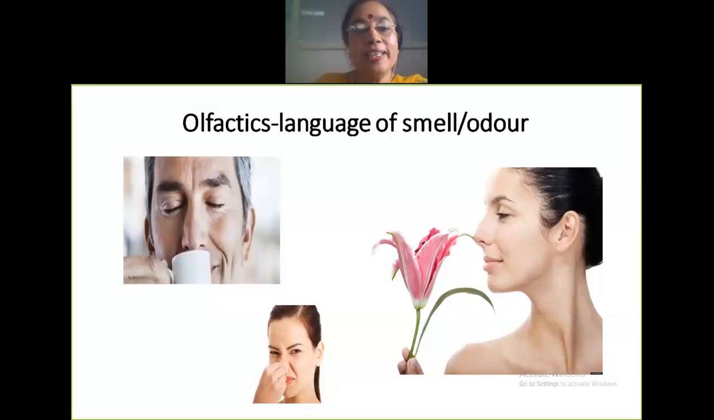Okay, so can you at least describe the pictures that are there on the slide? Smelling probably coffee, a heavenly smell, then a bad odor, and then this girl is smelling the lily, enjoying the fragrance. But look at the facial expressions. The first one shows tranquility, probably in the morning. The second one shows enjoying the fragrance, and the third one has a puckered-up face.